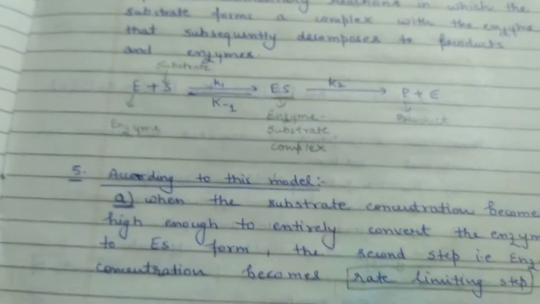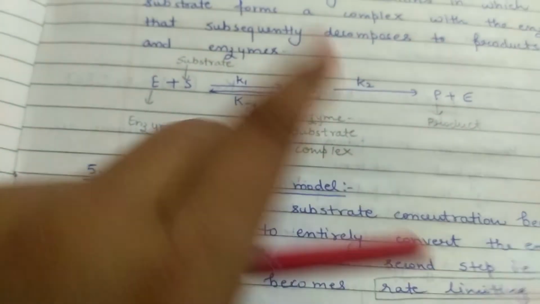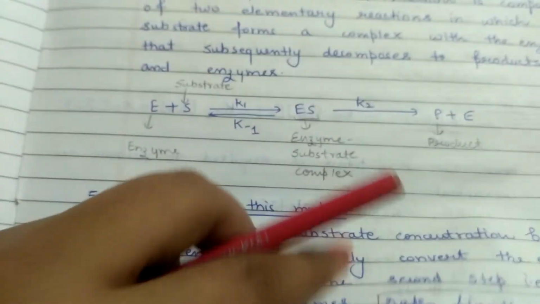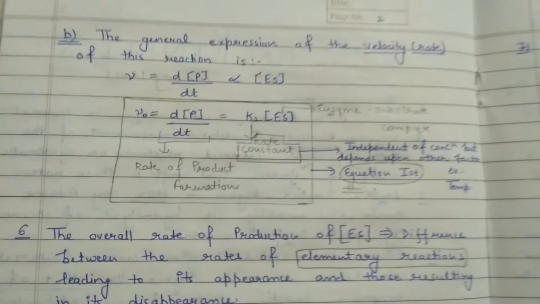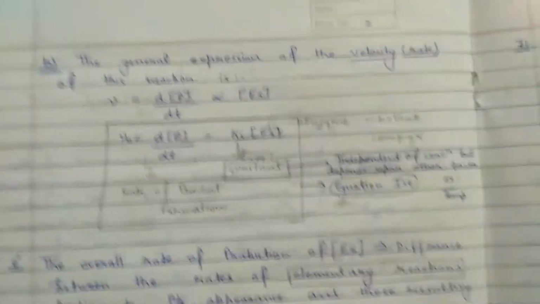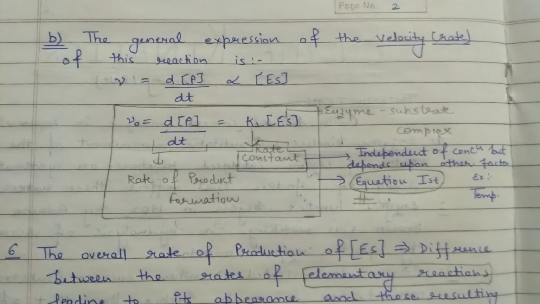So this was the whole phenomenon demonstrated by Brown, and she came to know about enzyme kinetics, which basically studies enzyme reaction rates, or how an enzyme enhances or catalyzes a reaction. So she gives a general formula for the velocity rate of this reaction.